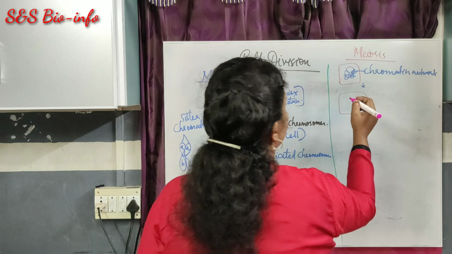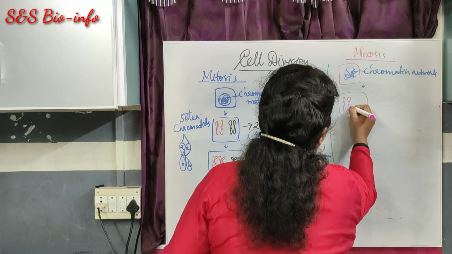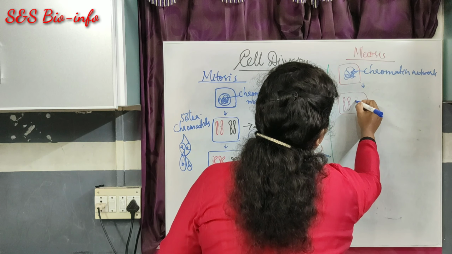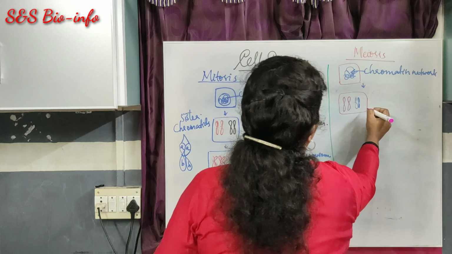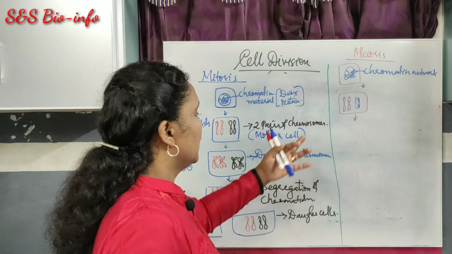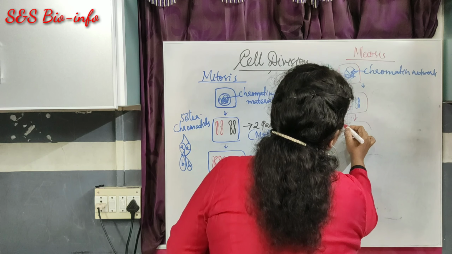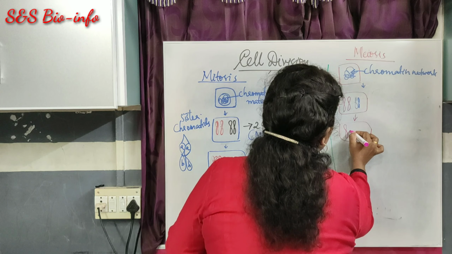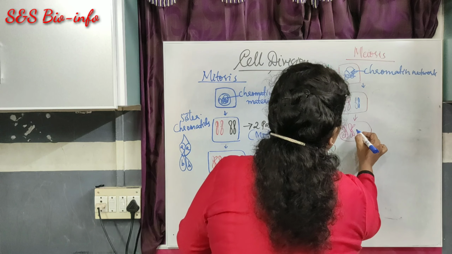So here I give different colors for the chromosomes. One type of chromosome, one pair of chromosomes, another pair of chromosomes. Then the next step is the duplication. The chromosomes look as X-shaped structures like this.